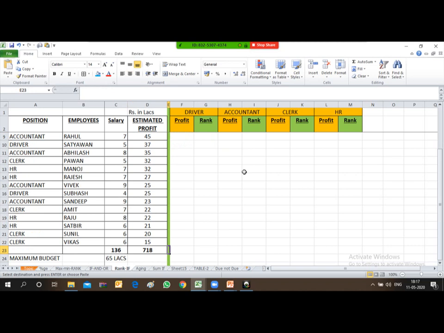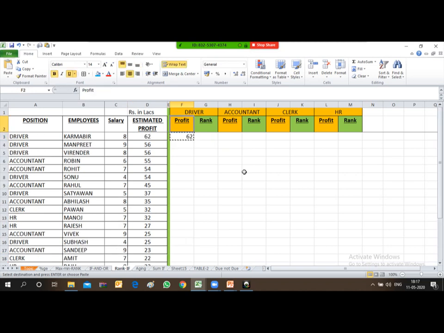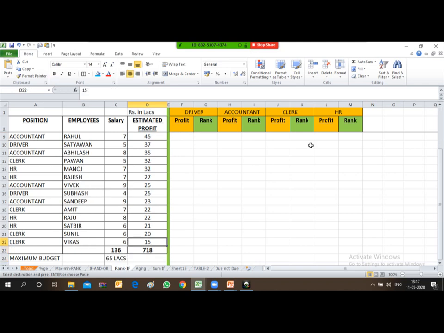I will now copy this formula. Okay, before copying, you have to freeze this common factor, that is F1. F1 will be repeated in each and every cell. So just freeze this cell and then copy and paste till the end.